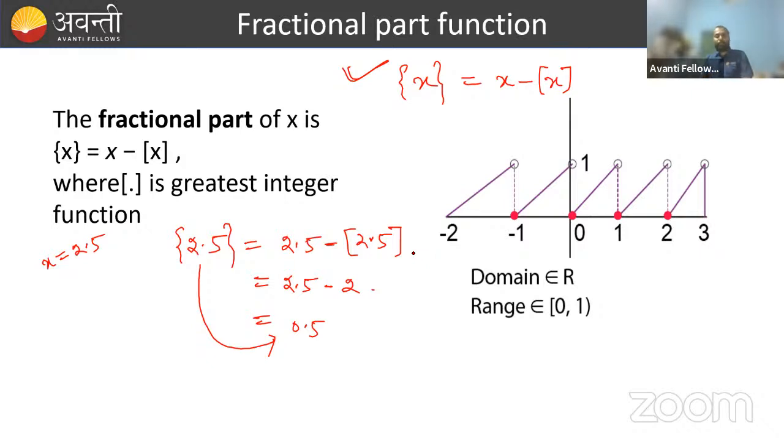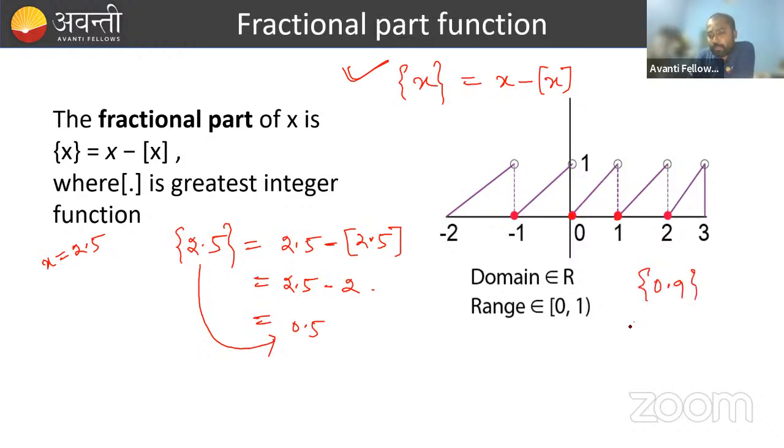We'll take the values of x first and we'll get the values of y. So what are the values of x we can take? Any real number we can take. Suppose we are taking any values of x in between 0 to 1, where 0 and 1 are included. We have taken here the values of x in between 0 to 1, right? Any number you can take. 0.9 suppose I am taking.